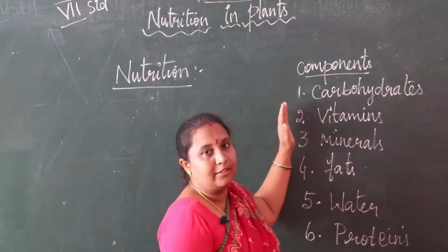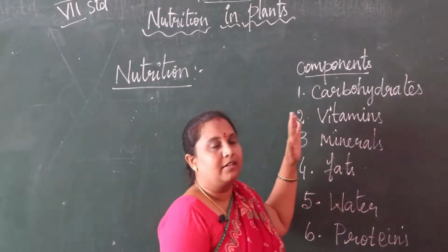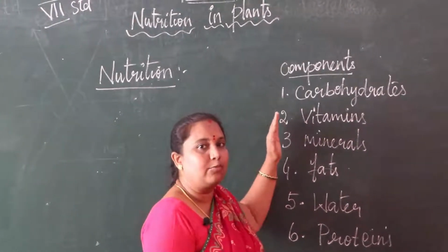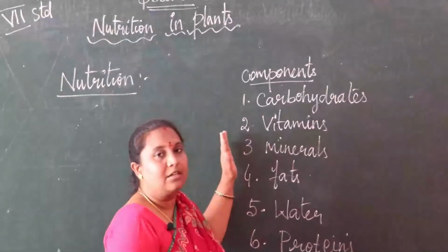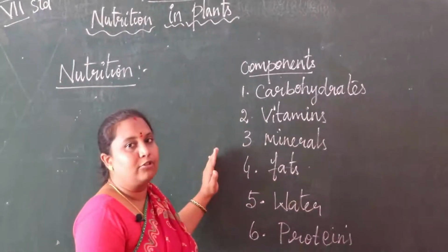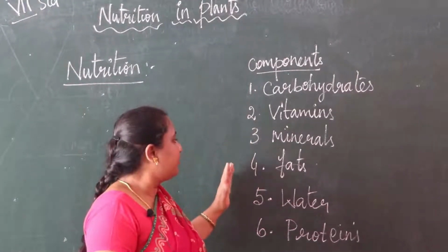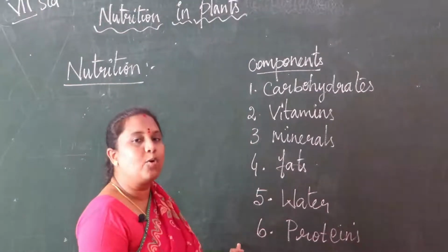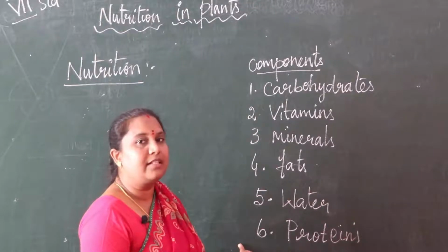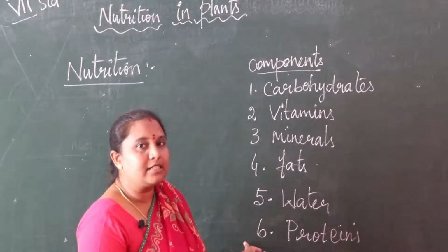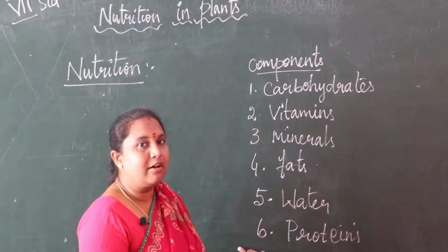We need food to respire, and we need food to survive. These components of food, which are carbohydrates, vitamins, minerals, fats, water and proteins, we can say are the nutrients of food.